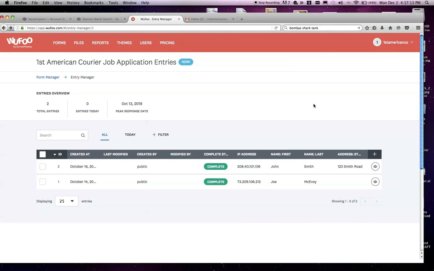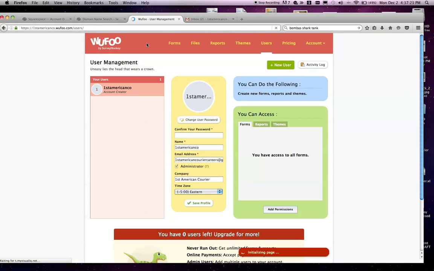But until you hit 1,000 applications in a year, I don't see the need to purchase this. So we'll just see how that goes. You don't have any new or more users. You only have the one user, which is the reason why I created the separate Gmail account. So basically, you can hand this Gmail account information out to any of your employees, whoever you want managing this process, and nobody's going to have to share their passwords or anything like that.